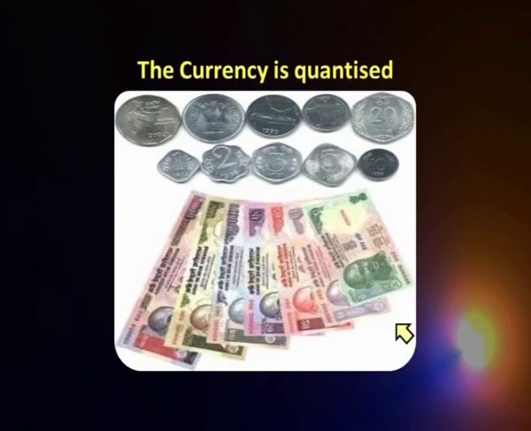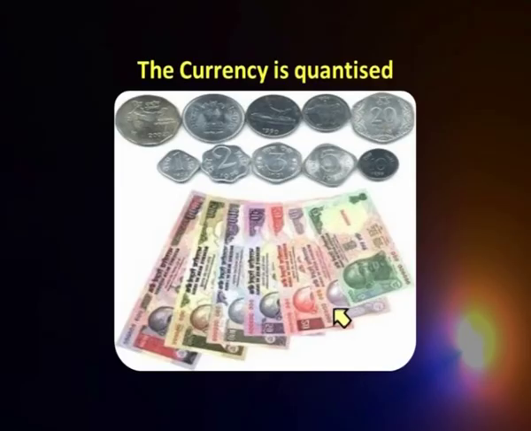Let us take another example. We know the currency is quantized, say 5 rupee, 10 rupee, 20 rupee, 50 rupee and so on and so forth. You do not have a currency note of say 5.7 rupees. So, that means all this currency is quantized, it can take up only certain values, not all possible values. So, that is the basic meaning of quantization. That is the proposition of Max Planck.